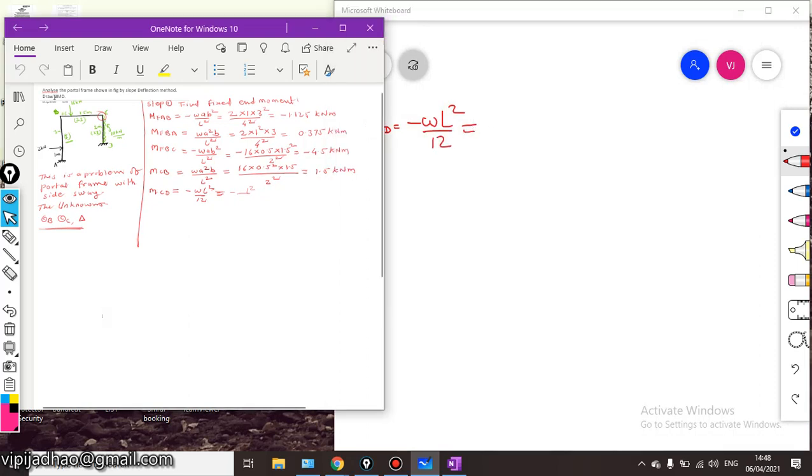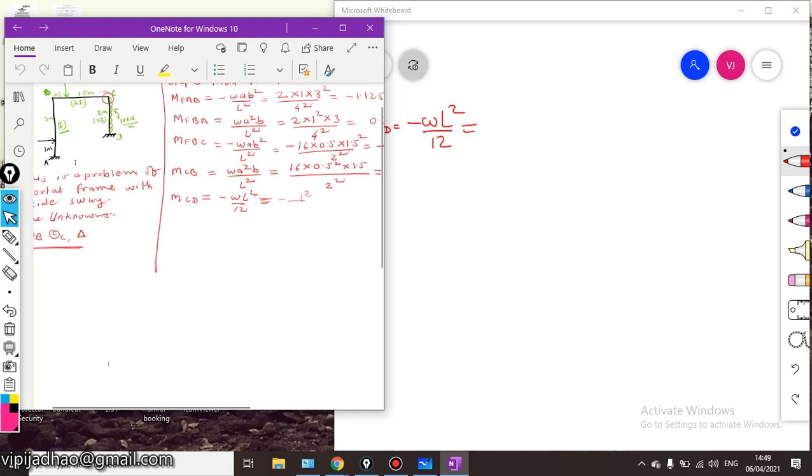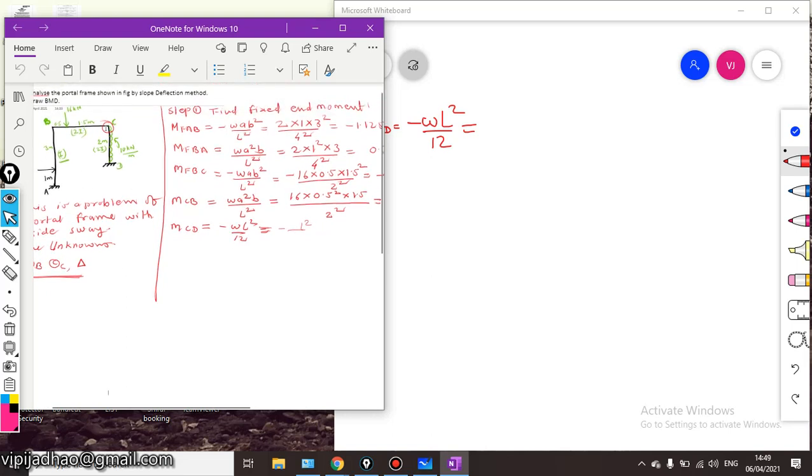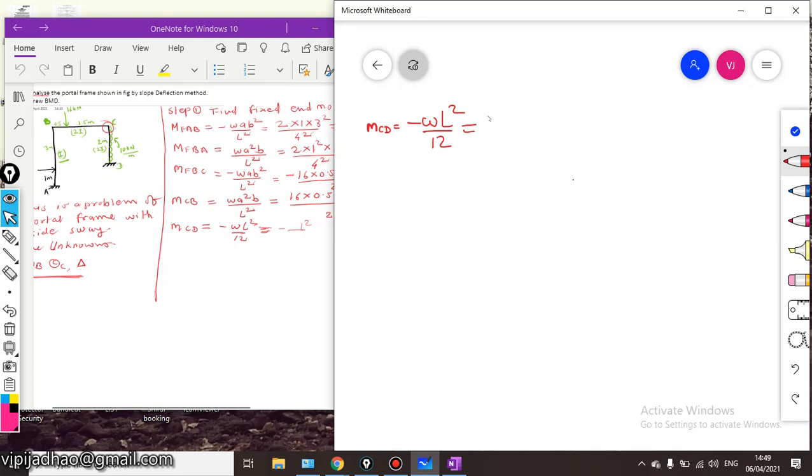You can see here in this particular problem, W is 10, so minus 10 into L is 2 square, divided by 12, and this will be equal to minus 3.33 kilonewton meter.